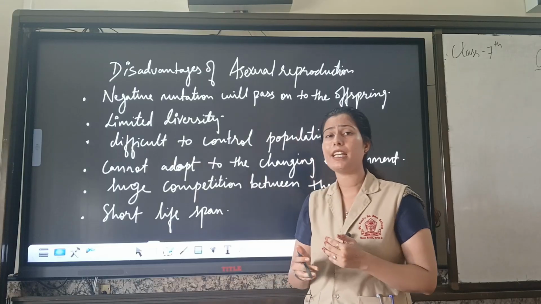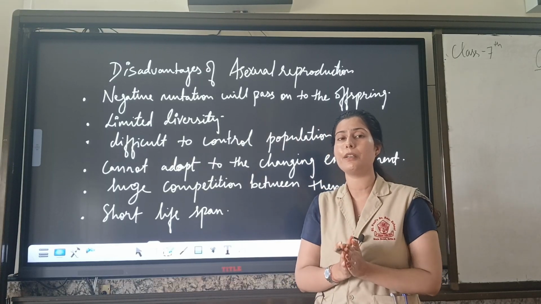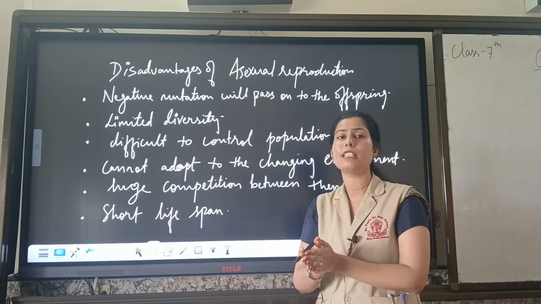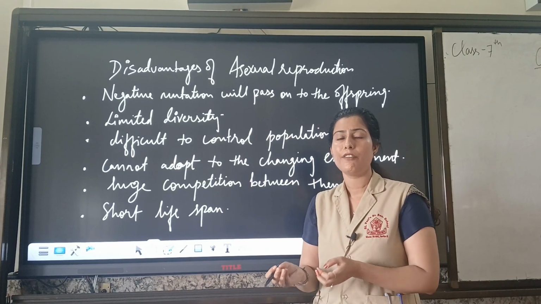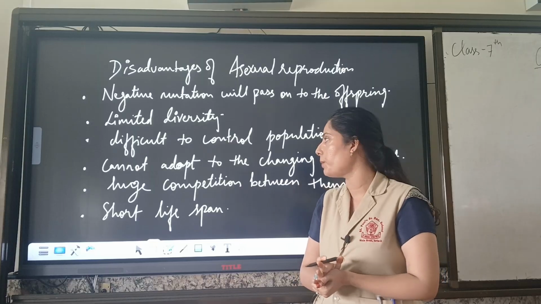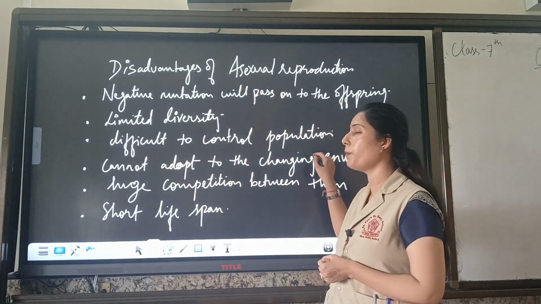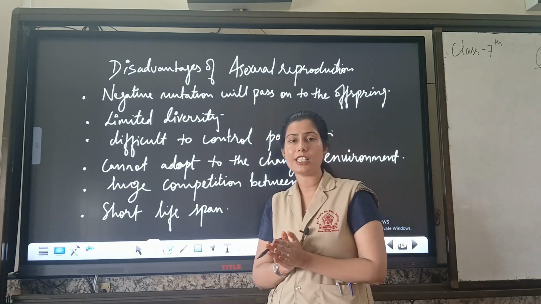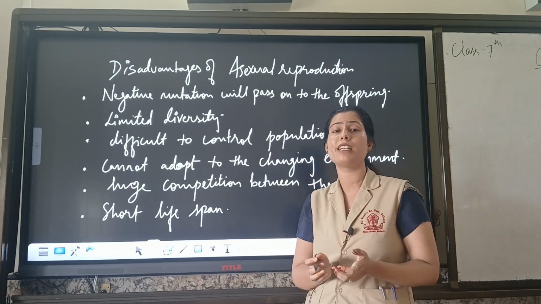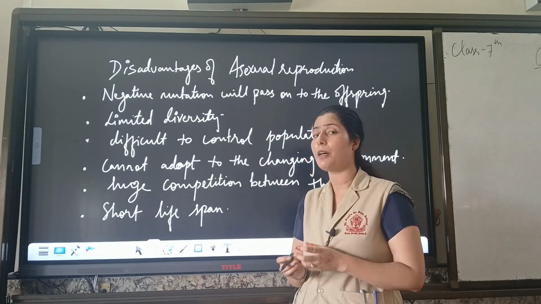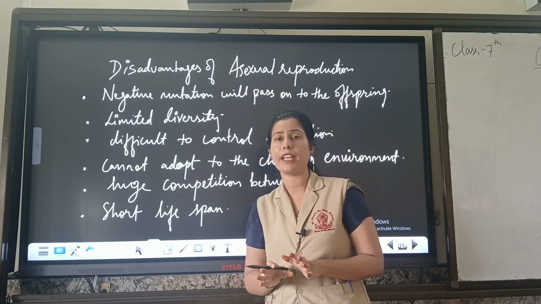Second, limited diversity. If they are asexually reproduced, it means only a single parent is present. If there is a single parent, there is no variation, which is found in sexual reproduction. Third point, difficult to control population. It is a very fast process. It means organisms reproduce very fast and produce a number of offspring in a shorter period of time, and there is no way to control them.